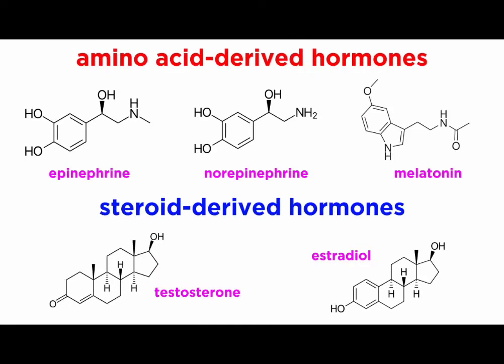We mentioned a few of them just now when describing the hormonal axes, and these typically belong to one of just two categories. The first kind are amino acid-derived or small proteins, and the second kind are steroids. Both of these are types of molecules we learned about in the biochemistry series, in case you need a little review.